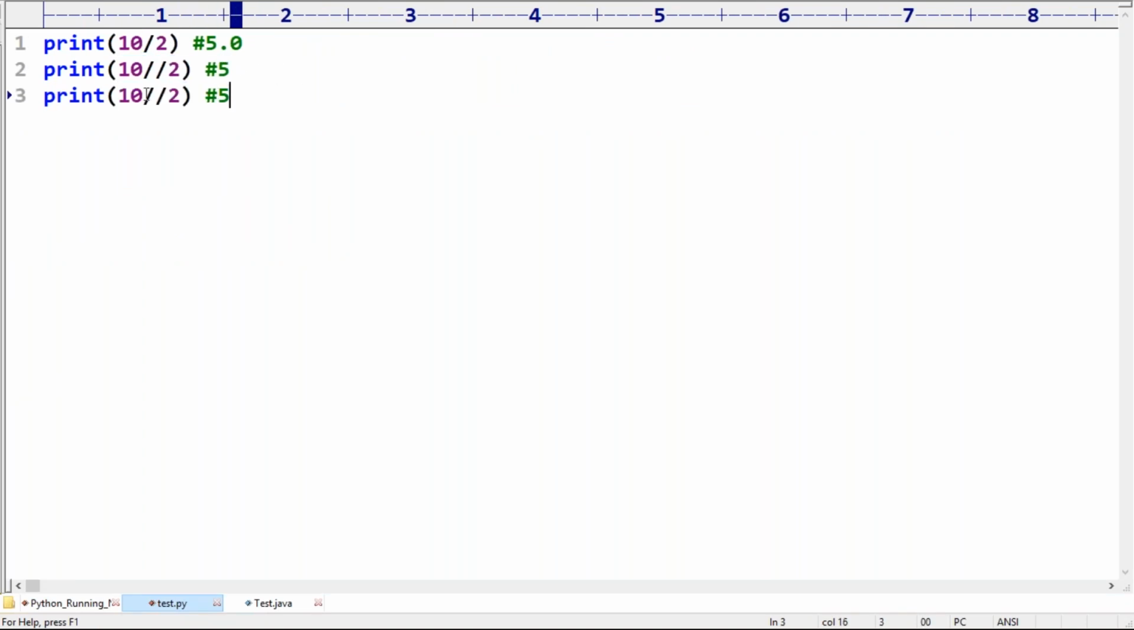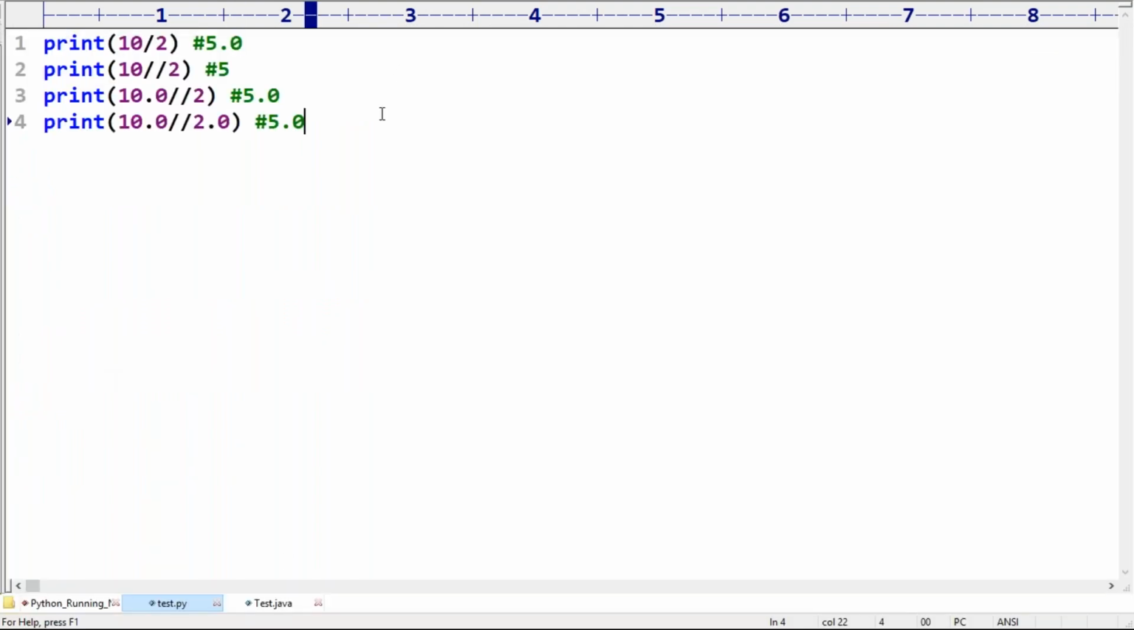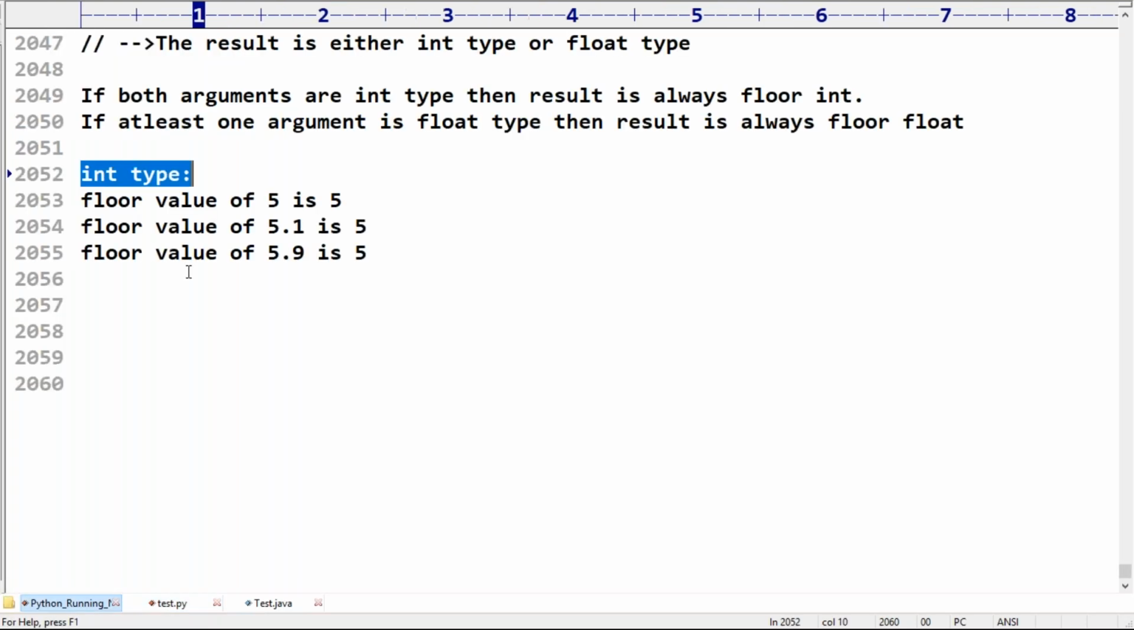Now 10.0 by 2, sir. Anyone, can you please tell what answer we are going to get? At least one argument is float type, so the result is always float. Okay. 10.0 by 2 means 5.0 is the answer. Here 10.0 floor division 2.0, now also 5.0 only. Can you please observe that? Am I getting the same result or not? Yes. Okay, it's the same.